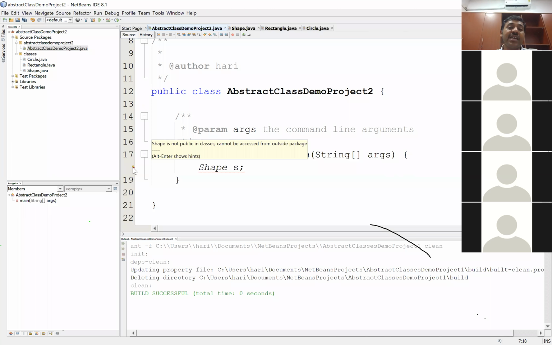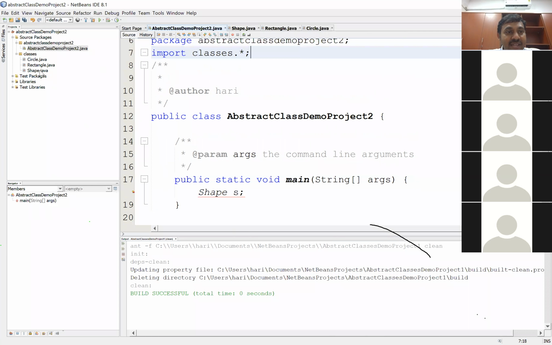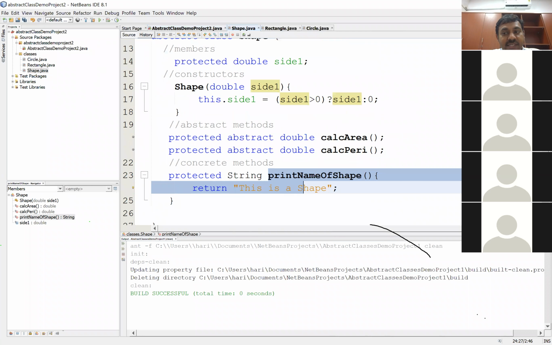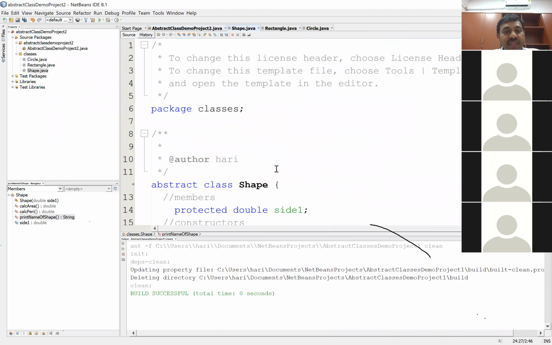It says Shape is not public in classes. So that means even if I have imported it, in this package classes, my Shape class, what is the access specifier for the Shape class? I kept it as default. So default classes cannot be accessed outside the package, even if you import. So there's no way you can import. That statement doesn't make sense.